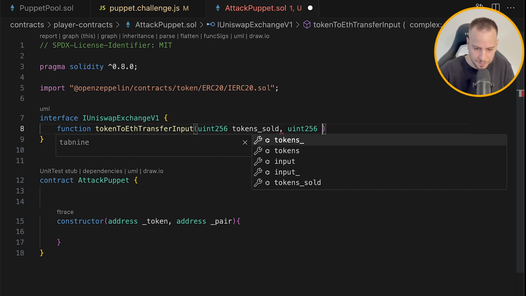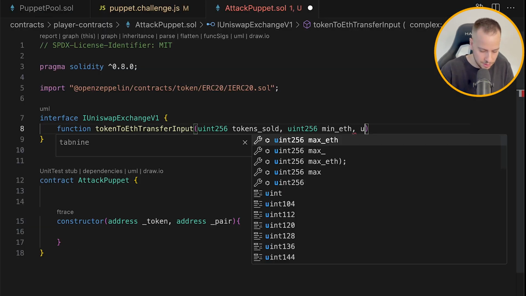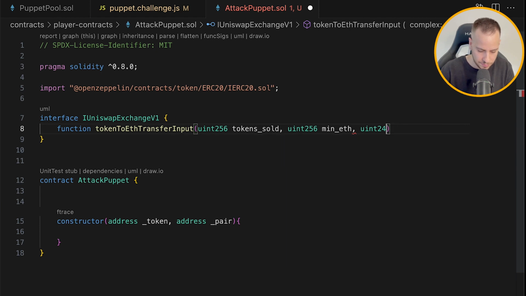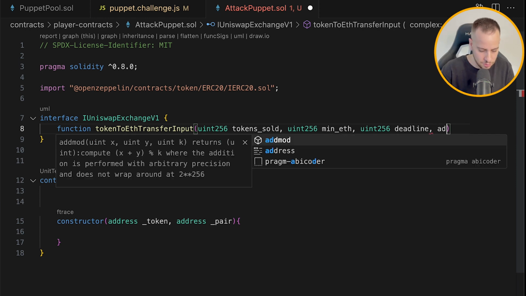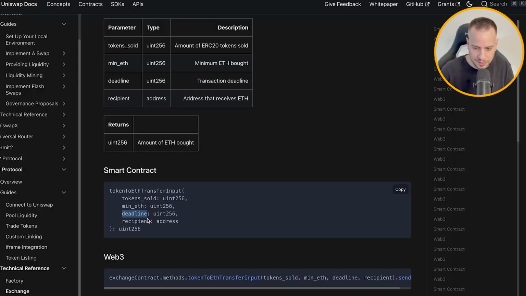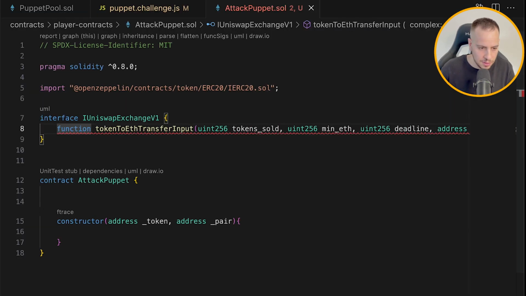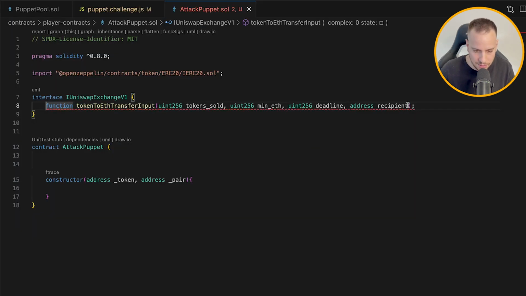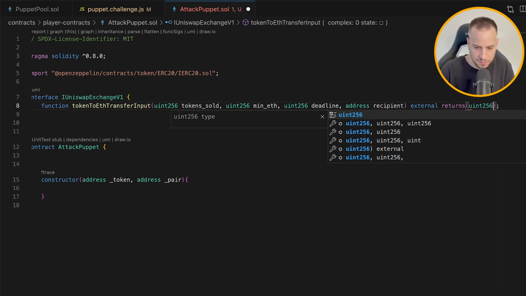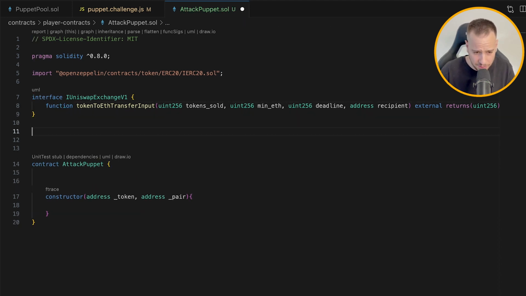It's all uint256 apart from the last one, min ETH, and it will be uint256. This will be the deadline, and again, it will be address, the last one, address of the recipient. Awesome. And this function is what? Let's see. It's an external function that returns uint256. Awesome. Okay, we have the interface for the Uniswap exchange.